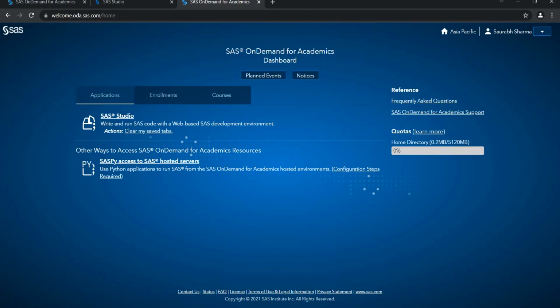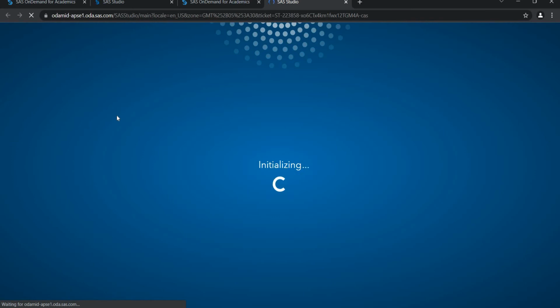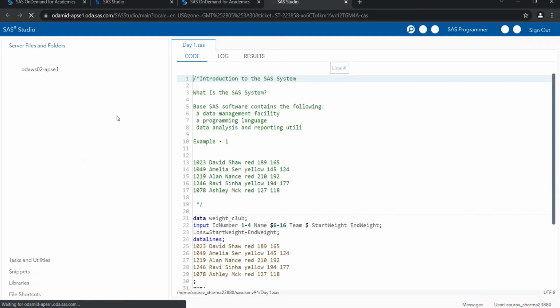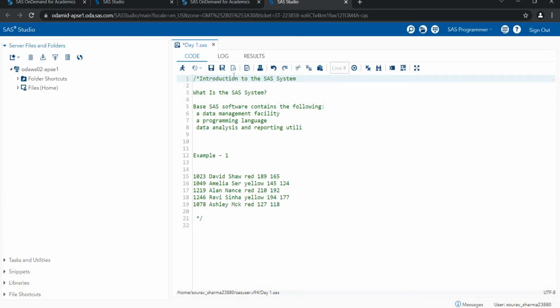After Access Now, I am automatically logged in because I logged in with my credentials. It shows Saurabh Sharma, and it shows application, enrollment and the courses. You need to click on the application, then SAS Studio. When you click on SAS Studio, the SAS environment will open automatically. It doesn't need to be installed on the system, so we can use it online, because now SAS is online. Before SAS OnDemand for Academics, we were installing SAS with VirtualBox or other boxes. Now we have SAS Studio online. So this is my SAS Studio.